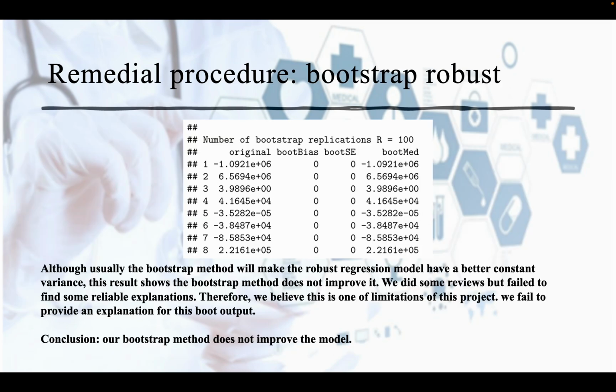Although usually the bootstrap method will make the robust regression model have a better constant variance, this output shows that the bootstrap method does not actually improve it. We did some reviews but failed to find any reliable explanations. Therefore, we believe that this is one of the limitations of this project. We failed to provide an explanation for this bootstrap output. So we conclude that our bootstrap method does not improve the model.